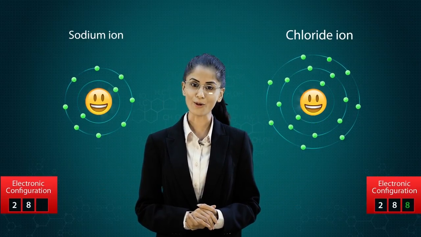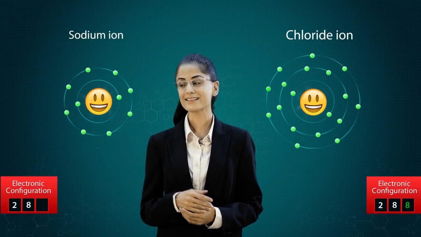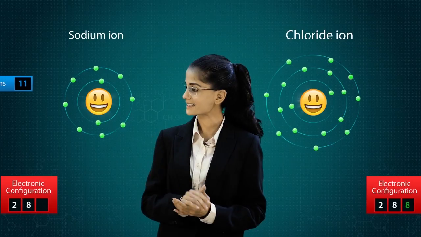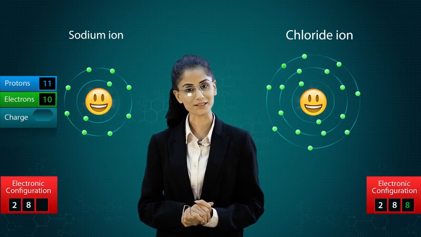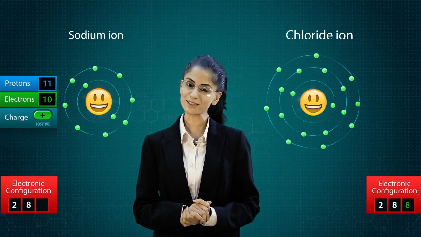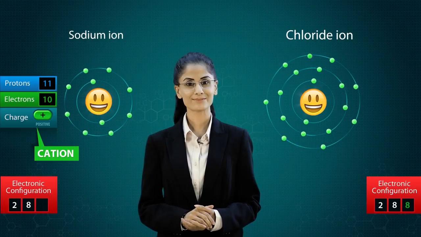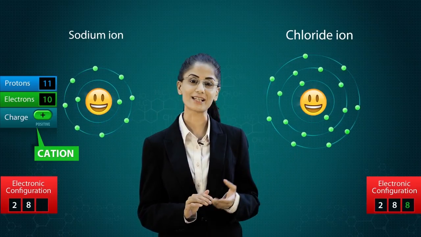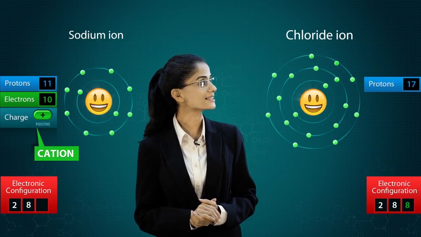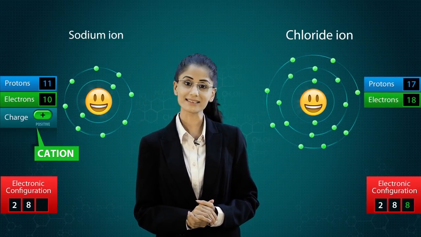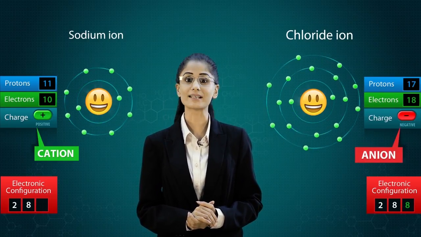They are now no longer in their neutral state, but exist as ions. Sodium now has 11 protons and 10 electrons and has a positive charge. A positively charged ion is called a cation. Chlorine, after gaining an electron, has 17 protons and 18 electrons and is negatively charged. A negatively charged ion is called an anion.